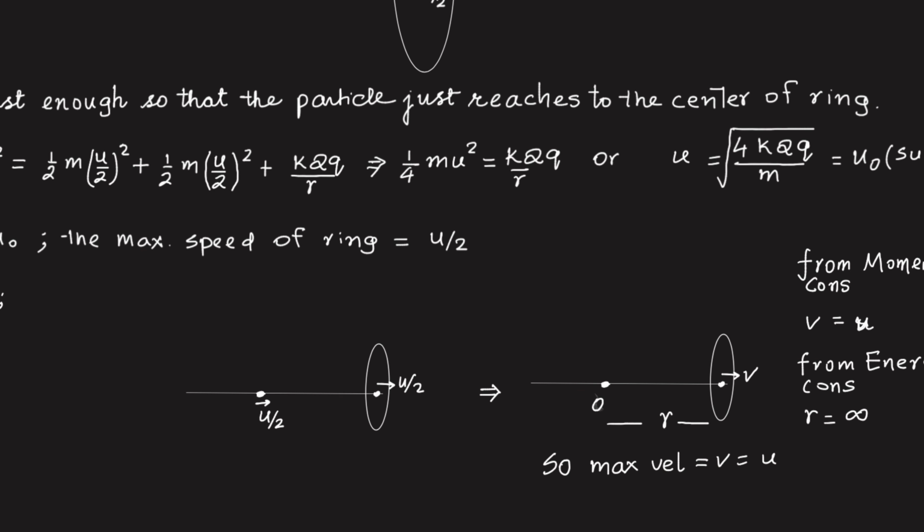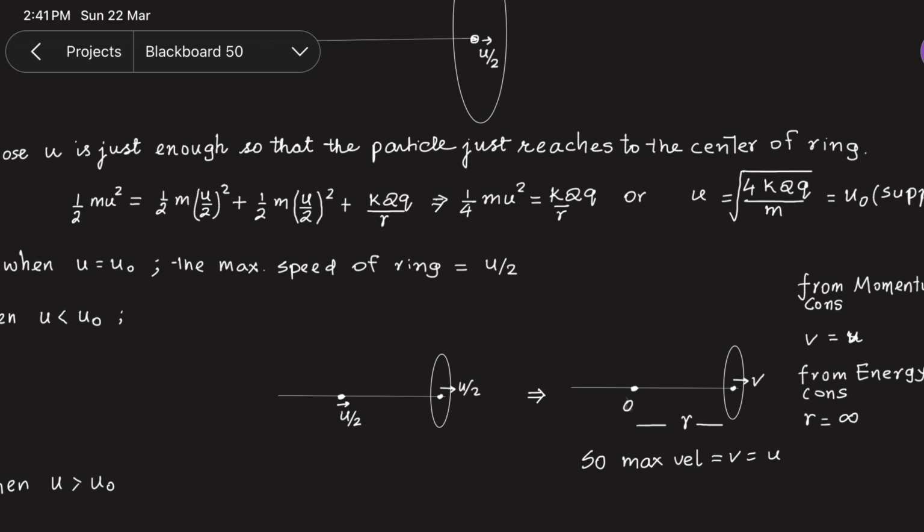And conserving energy, since v is equal to u now, the kinetic energy of the ring is equal to the initial kinetic energy of the particle, so the whole energy has appeared in this kinetic energy form.